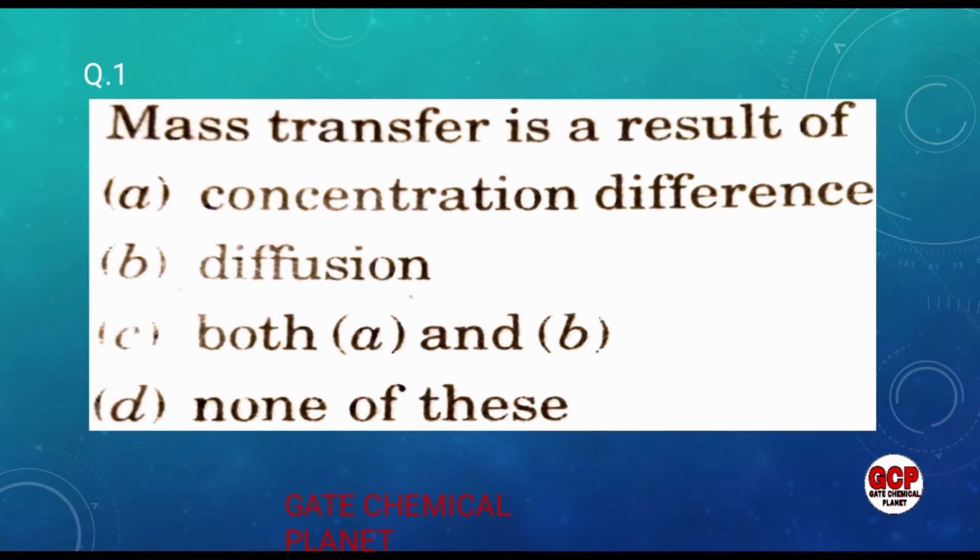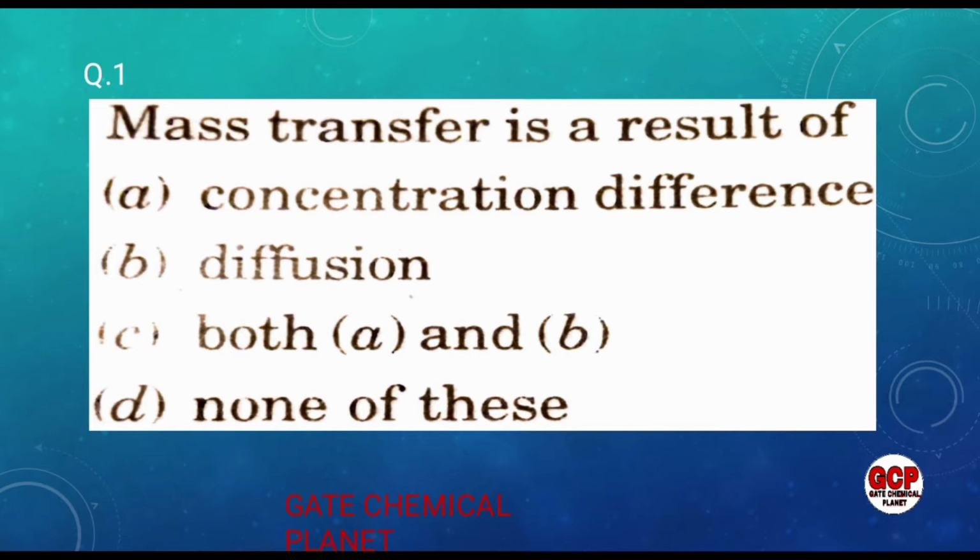In question number 1, mass transfer is a result of: options A, B, C and D are given. Concentration difference, diffusion, both A and B, and none of these. To give the correct option for this question, it is very important to recall the definition of mass transfer. Mass transfer is the transfer of species from one point to another point in a single phase, or the transfer of species from one phase to another due to chemical potential.